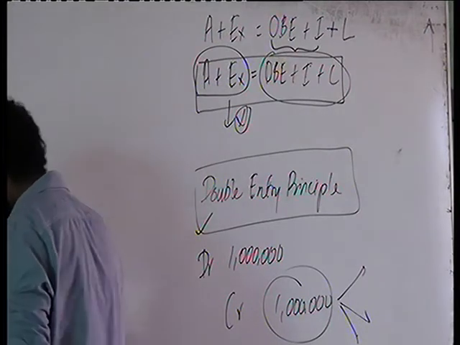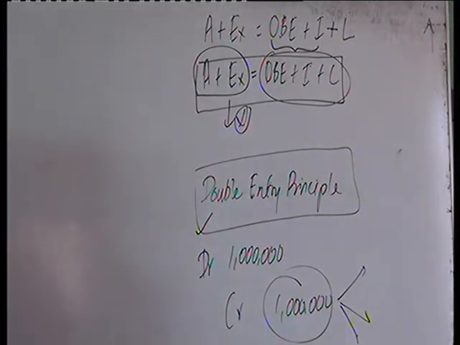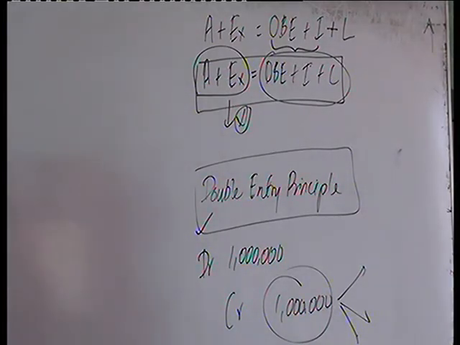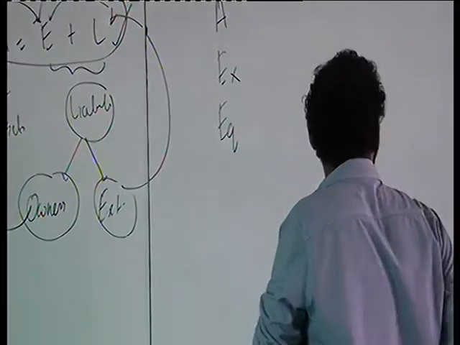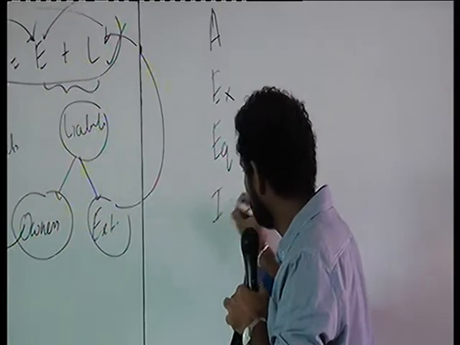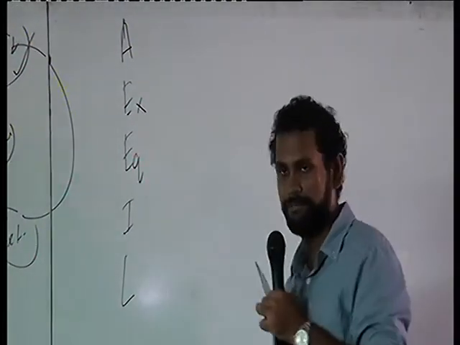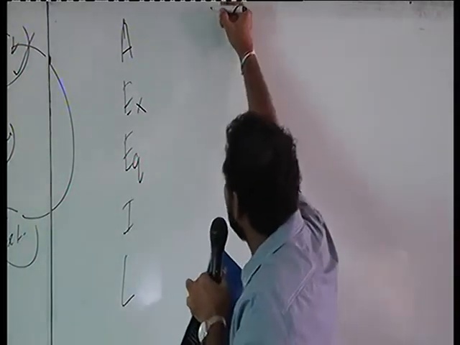So the elements of the financial statement, just to remind you all: we have assets, then we have expenses, then we have equity, then we have income, then we have liabilities. Those are the items that we are looking at.